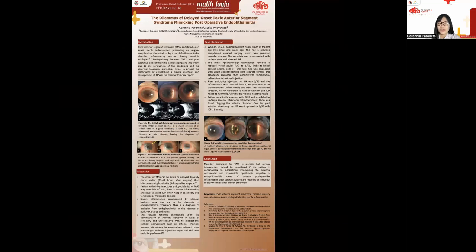vitrectomy. However, 1 week after intravitreal injection, her visual acuity worsened to hand movement and her IOP raised again to 43 mm mercury. The results of her vitreous test was also negative. Patient was finally assessed with TAS and scheduled to undergo anterior vitrectomy.